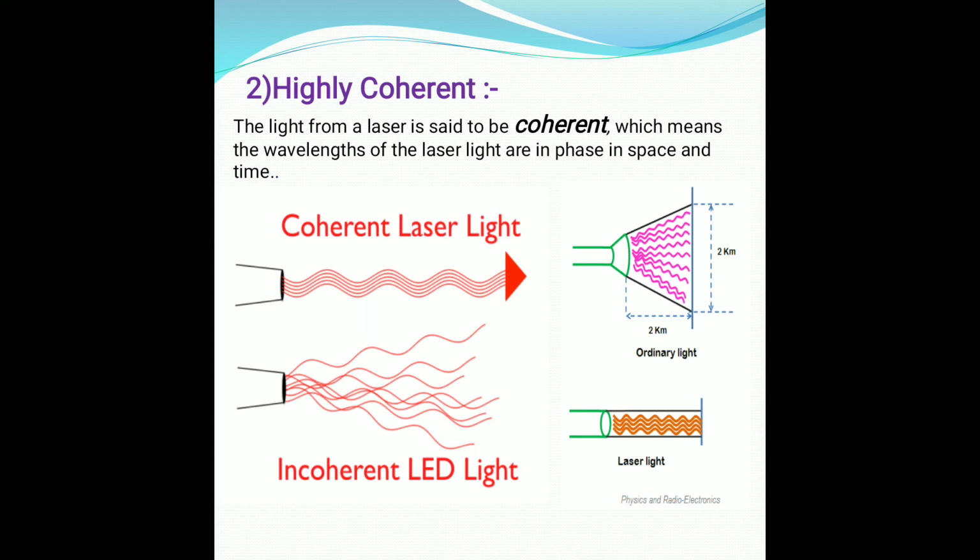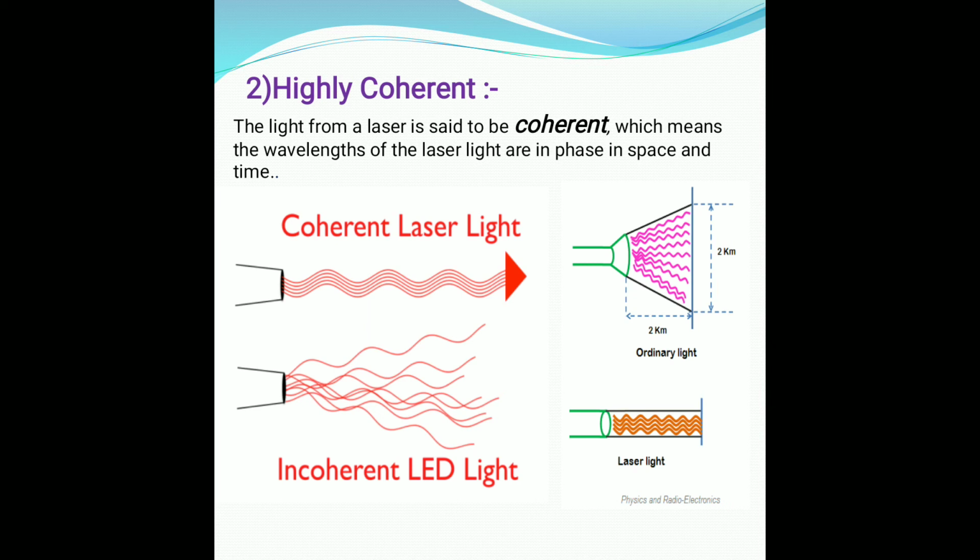The light from laser is said to be coherent, which means the waves of the laser light are in same phase in space as well as in time. You can imagine how coherent laser light is and how incoherent LED light is. Yes, the diagram shows it specifically. So this was all about coherency. So I hope you must get two properties. First was monochromaticity. Laser beam is highly monochromatic. Then second is coherence. Laser beam is highly coherent.